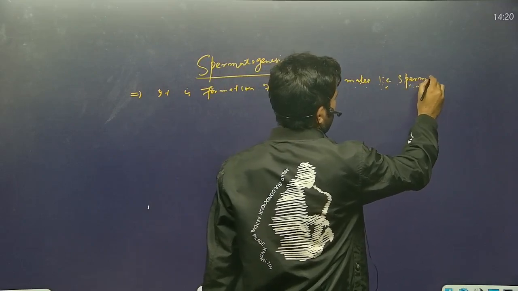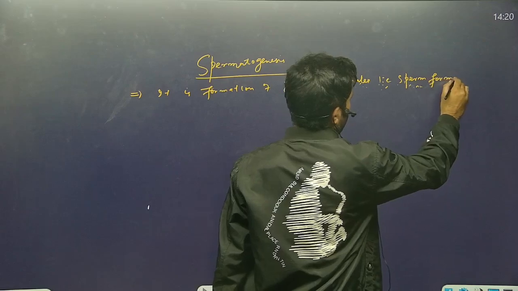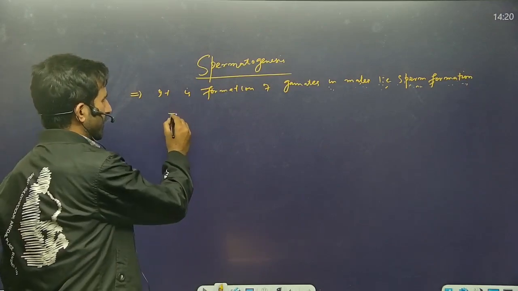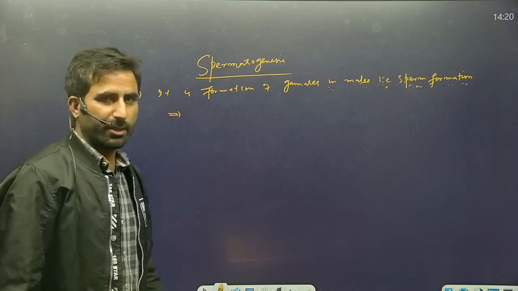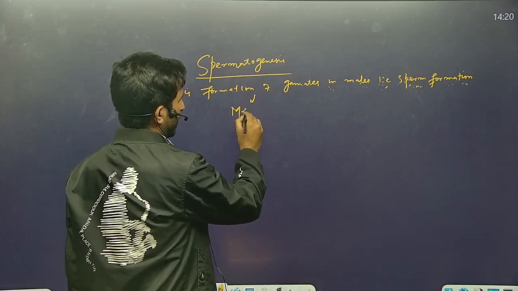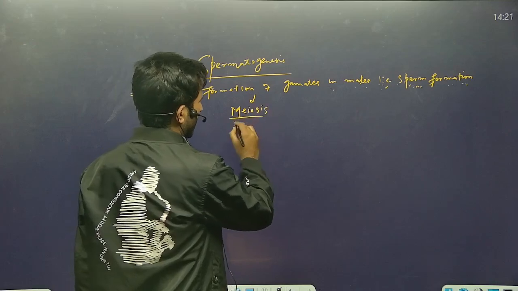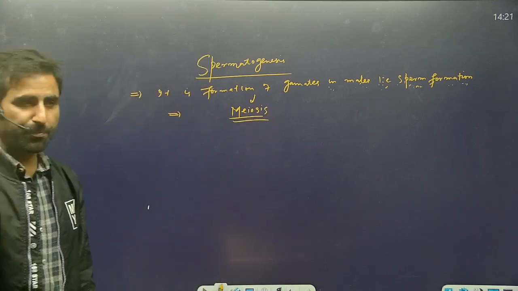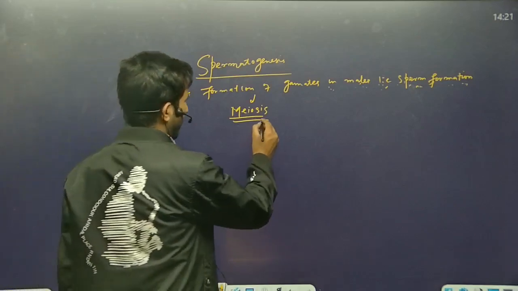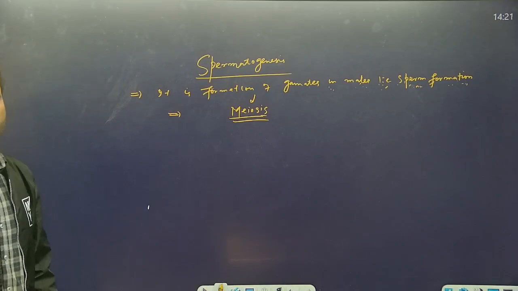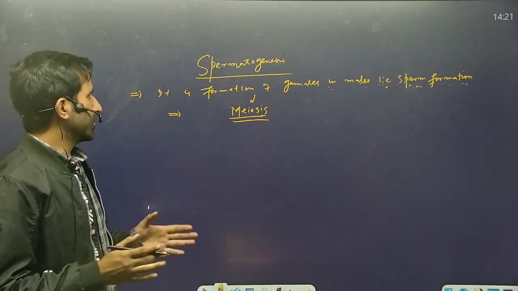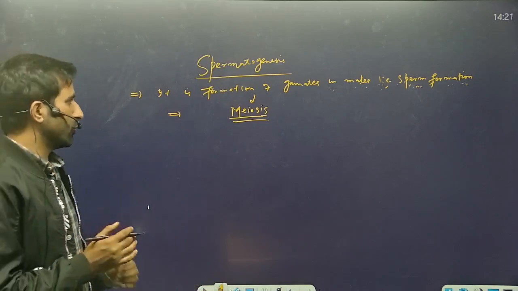Sperm formation is actually called spermatogenesis. Okay. Now we have to see how this process of spermatogenesis occurs. As we know, gamete formation occurs by cell division called meiosis. The formation of these sperms also occurs by meiosis, that is reductional division. We will discuss spermatogenesis with reference to humans, obviously.